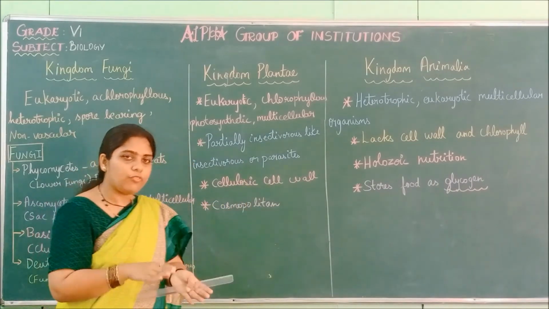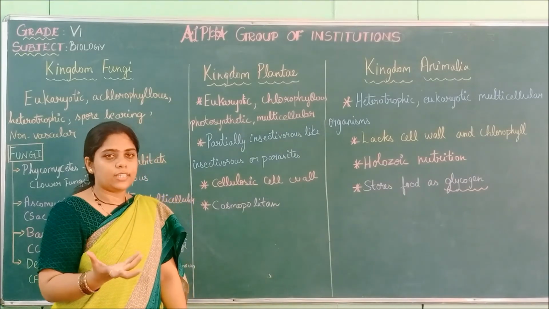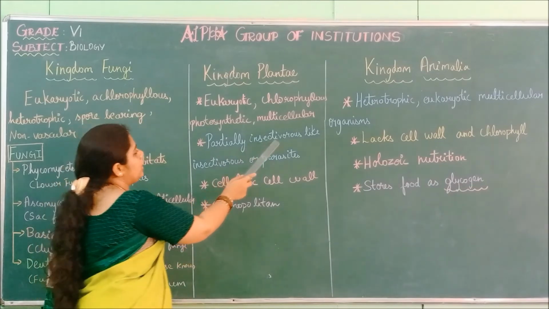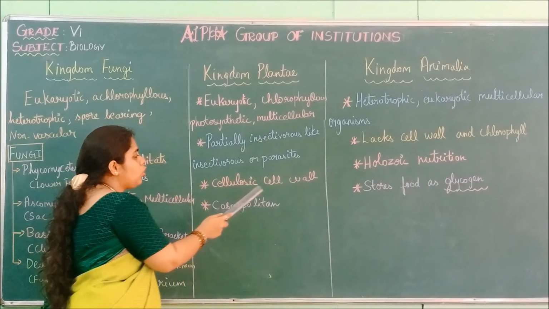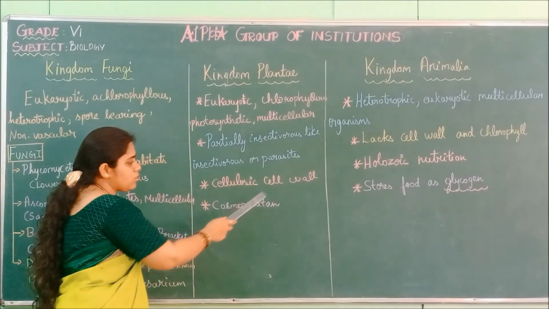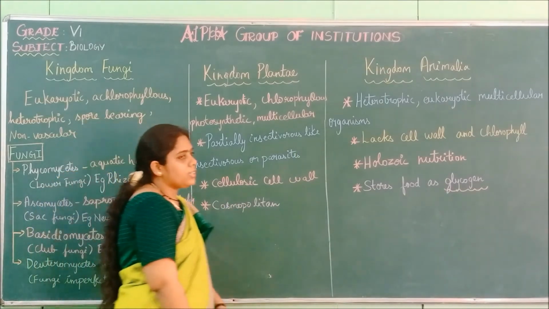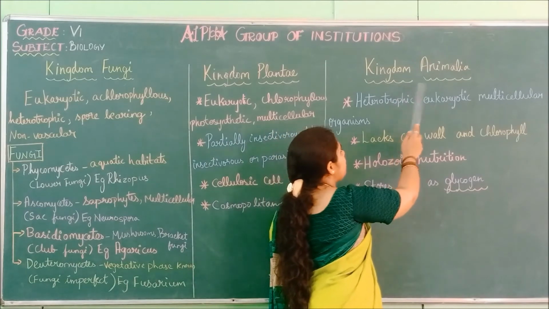A part of them will be insectivorous for some supply. So that's why they are partially insectivorous, with a cellulosic cell wall. They have cellulose in their cell wall and are cosmopolitan in occurrence. The last kingdom is kingdom Animalia.